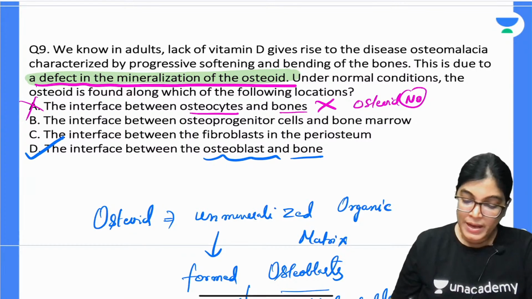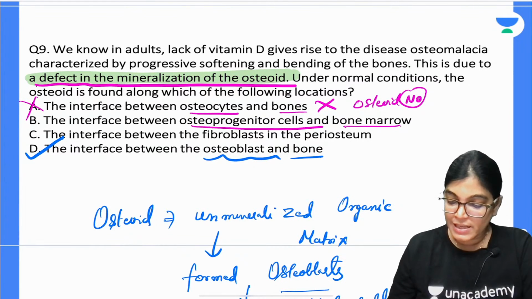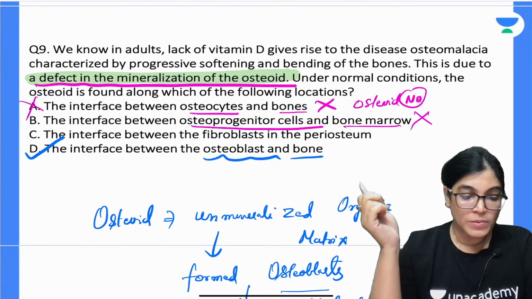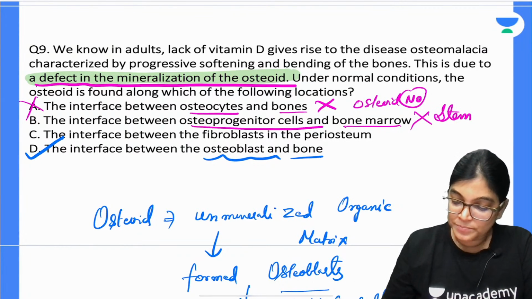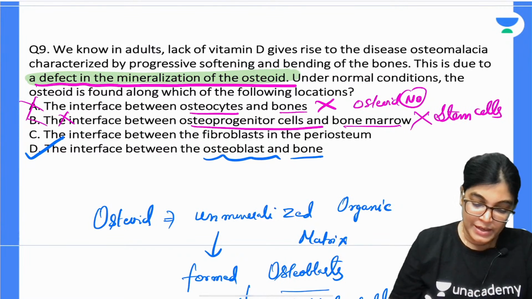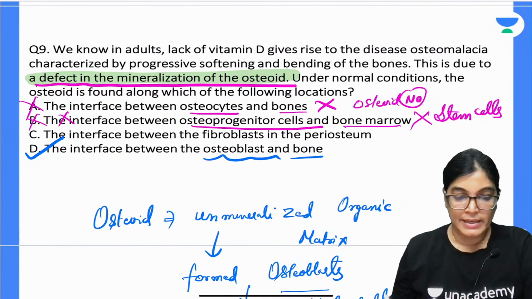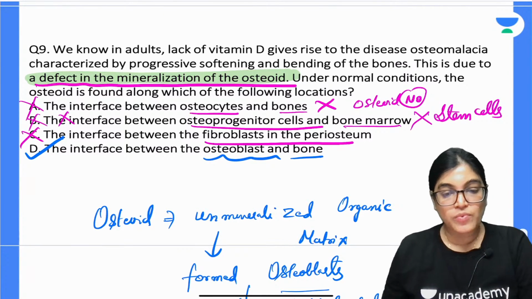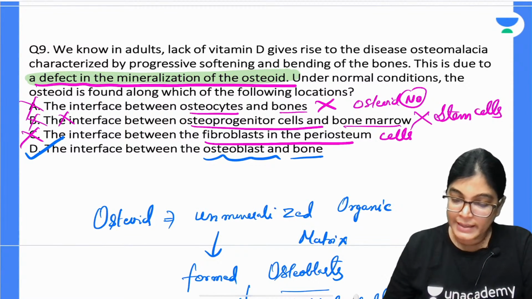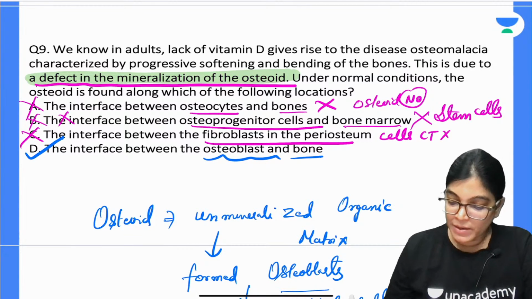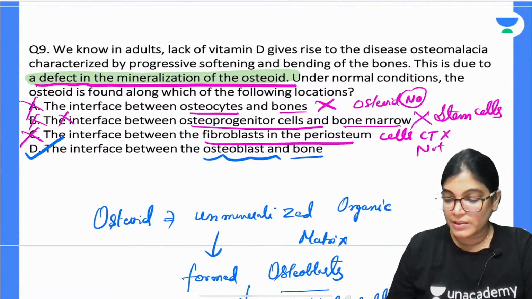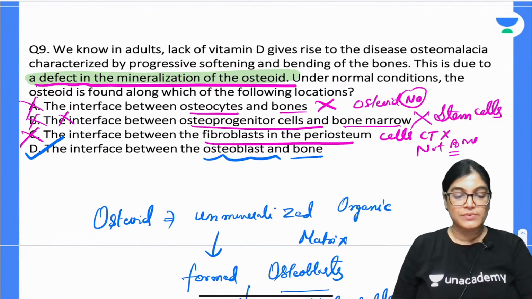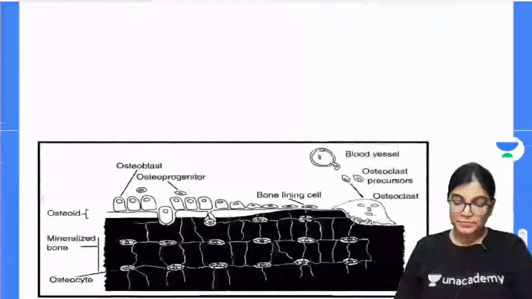So A is wrong. Interface between osteoprogenitor cell and bone marrow: actually, osteoprogenitor cell is not similar to osteoblast. It acts as a stem cell, giving rise to other forms of cells. So it is not the correct answer. Fibroblast and periosteum is again not correct, because fibroblasts are cells of the connective tissue and are not included in bone formation. So only D is the correct answer.